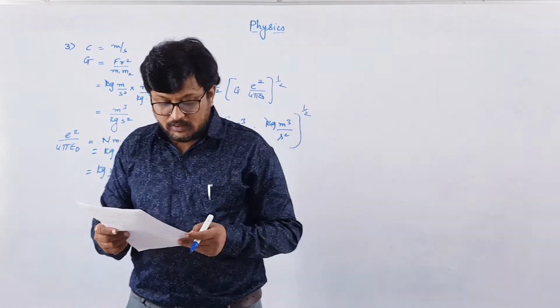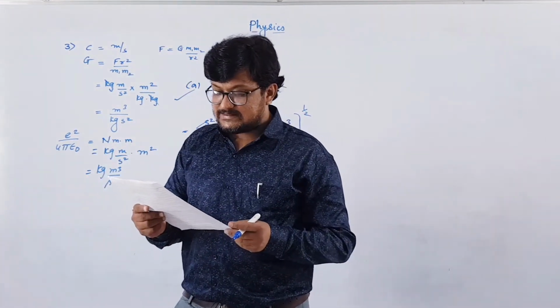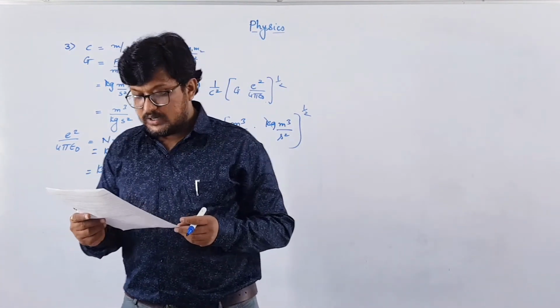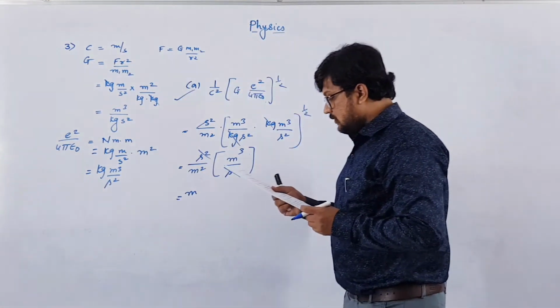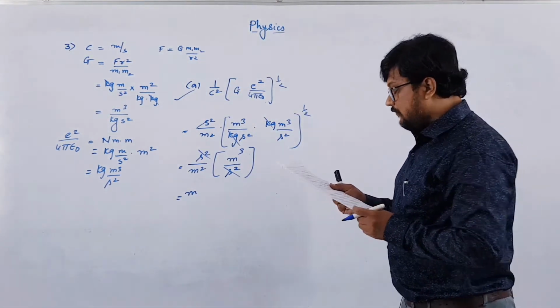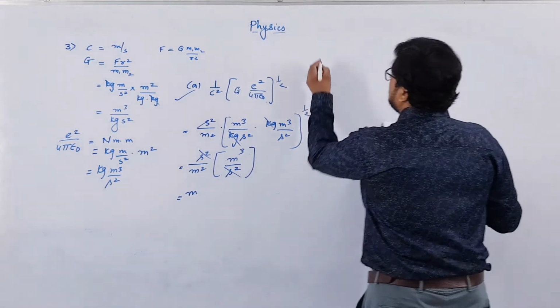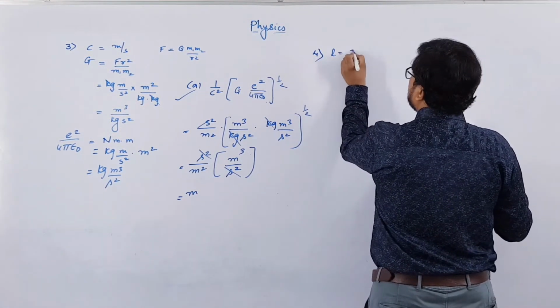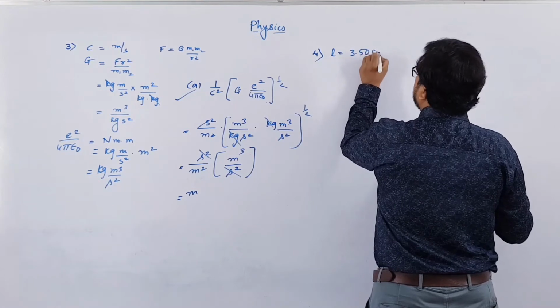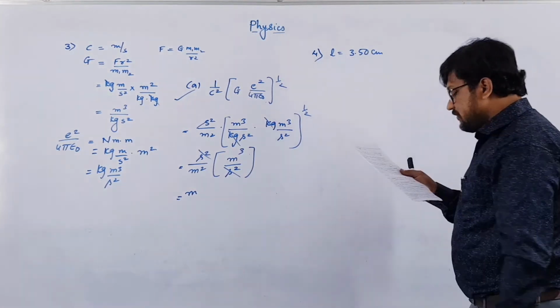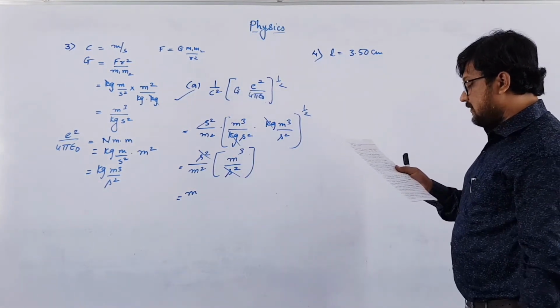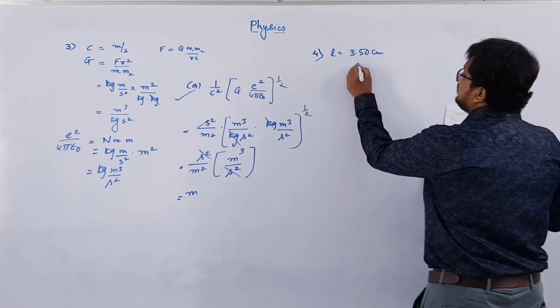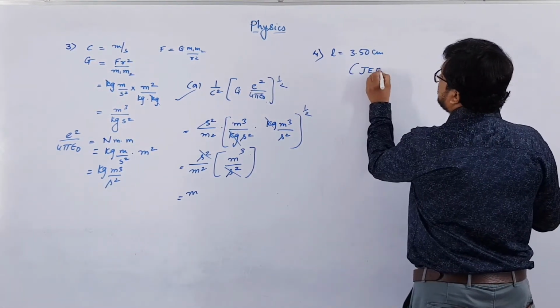Clear? Fourth one. A student measures the length of a rod and writes it as 3.50 centimeter. A student is measuring the length of a rod, and the length of the rod which he found is 3.50 centimeter. Which instrument did he use to measure it? This was asked in JEE 2014.